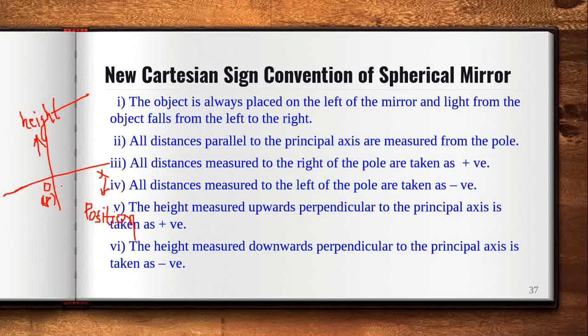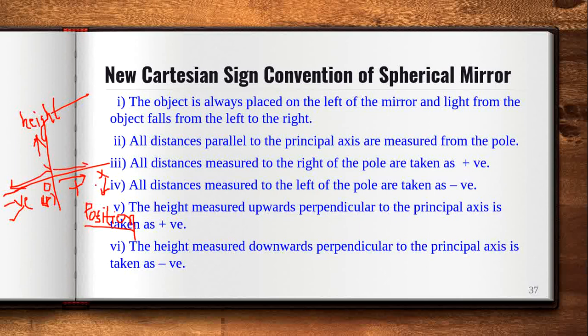Now, whenever anything is in the right-hand direction, that is behind the mirror, any point behind the mirror will be positive. Anything in front of the mirror will be negative. Since we are talking about position, that means we are talking about distance. That distance will be negative in front of the mirror, because this is the mirror, this will be the front side, and this will be the back side of the mirror.